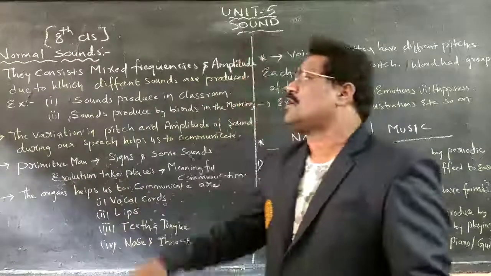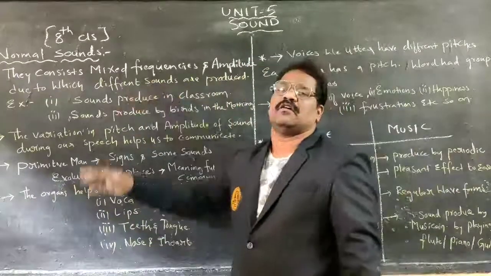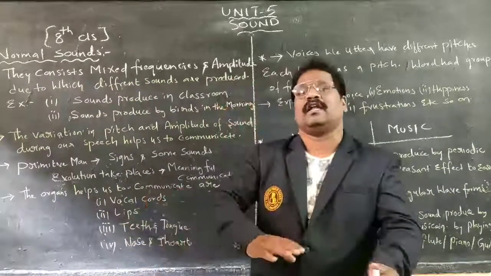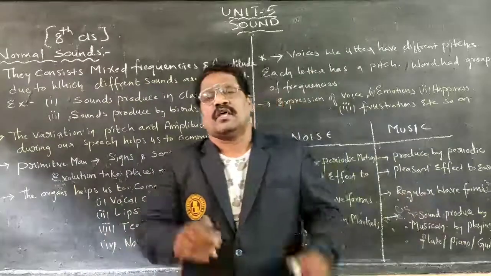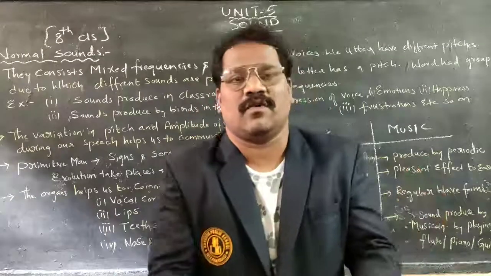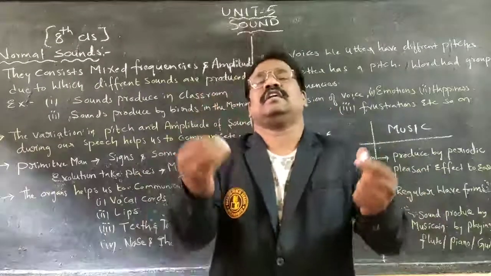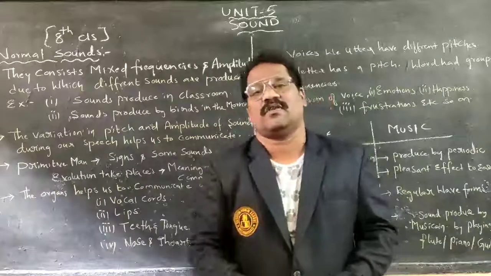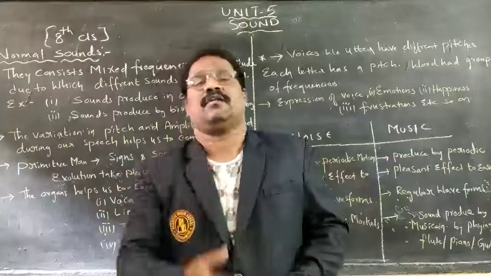Now coming to normal sound, which consists of different frequencies and different amplitudes. The sound we are communicating with now is normal sound having 60 decibel. The loudness of the sound is 60 decibel.